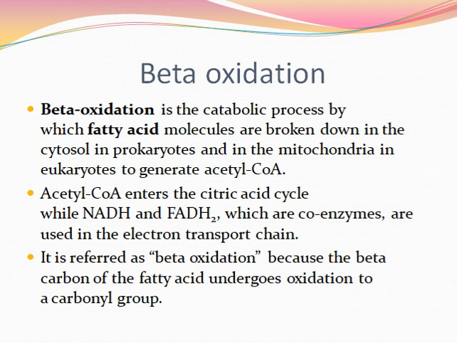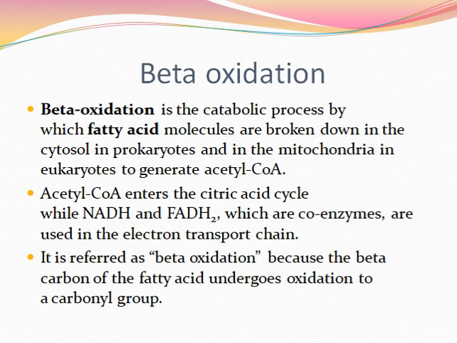Beta oxidation is a catabolic process by which fatty acid molecules are broken down in the cytosol in prokaryotes and in the mitochondria in eukaryotes to generate acetyl coenzyme A, which then enters the citric acid cycle, along with NADH and FADH2, which are coenzymes used in the electron transport chain.